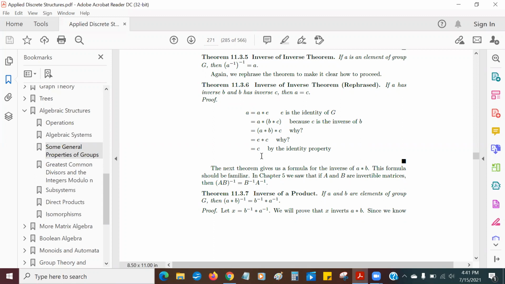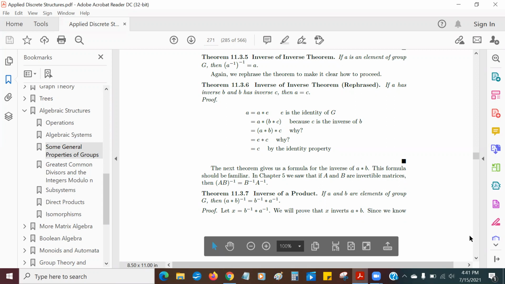Yay. Okay, now, if you have the inverse of a product, that's the reverse product of the inverses. And this is very easy to prove. You see this in linear algebra, if you took it there, and in a bunch of places.